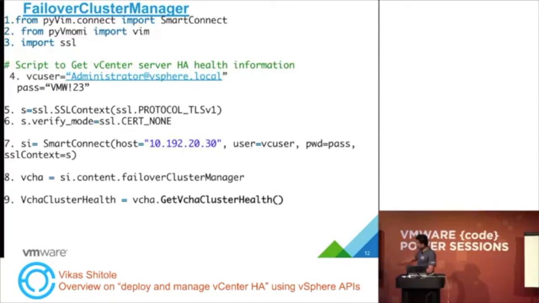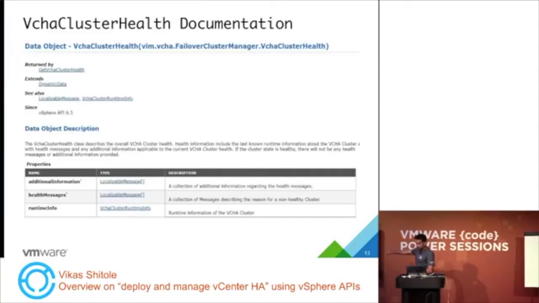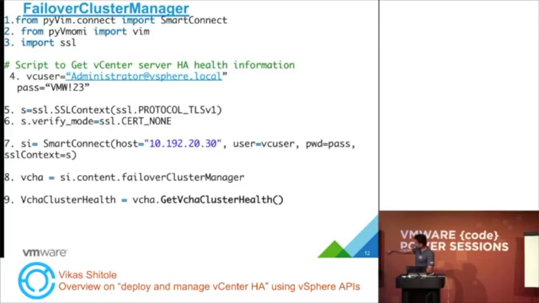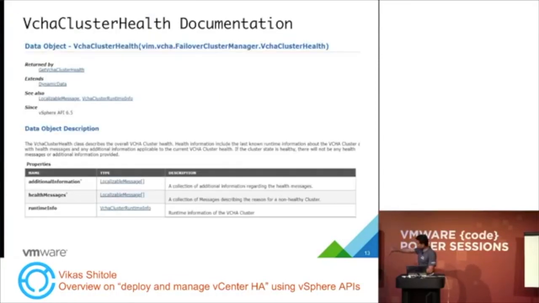Now we can see this is the API reference again, showing whatever is returned by the previous call, the last line, vCHA cluster health. This is the documentation about that, and this object has three properties: first additional information, then health messages, and the runtime info.